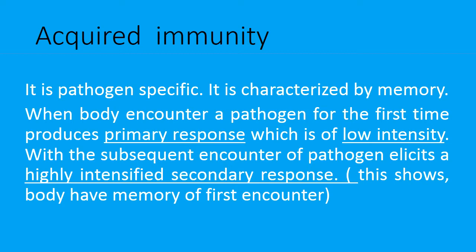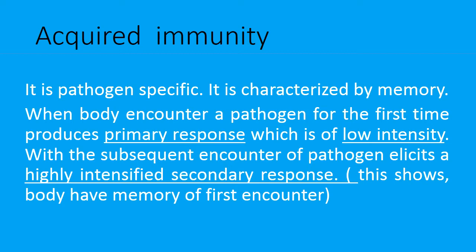If any pathogen enters our body for the first time, the immune system shows a response. That response is called the primary response, which is of low intensity. That means the intensity of that immune response is less.